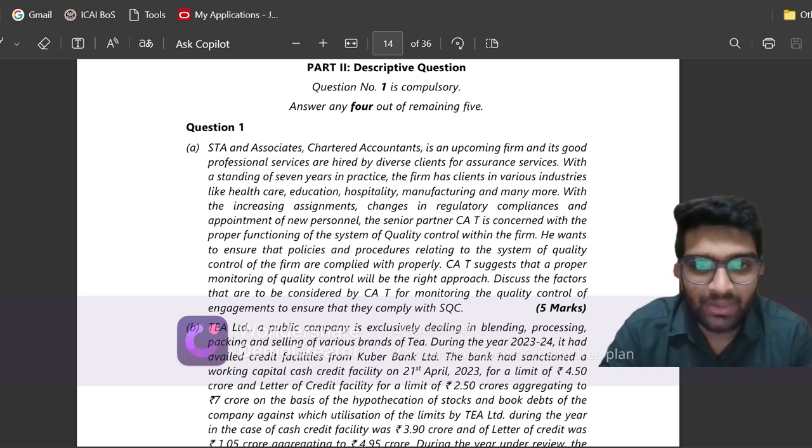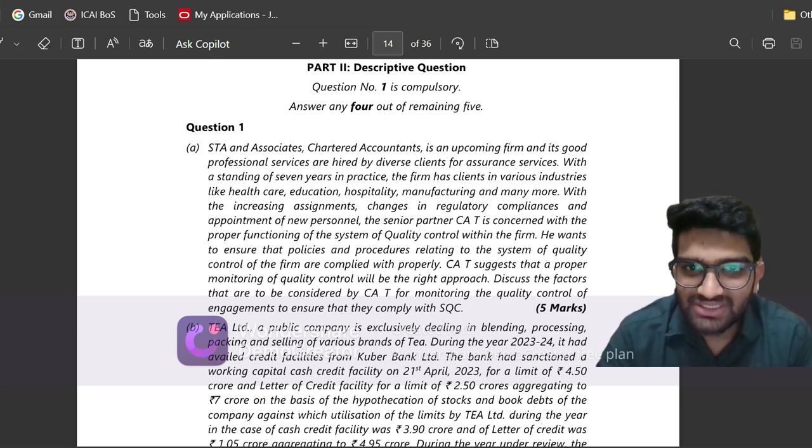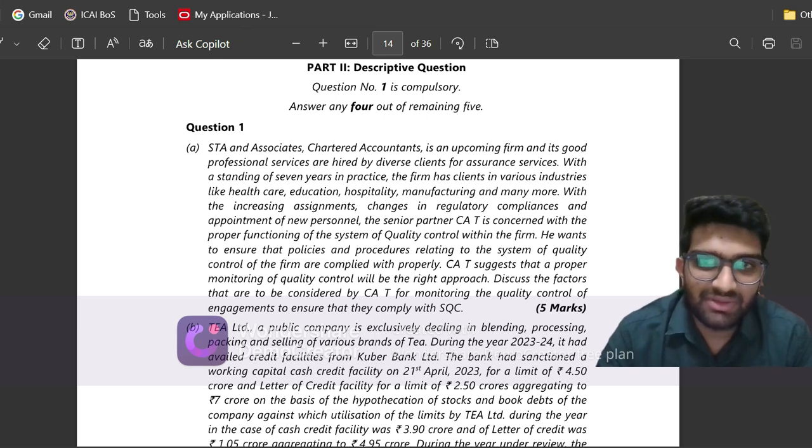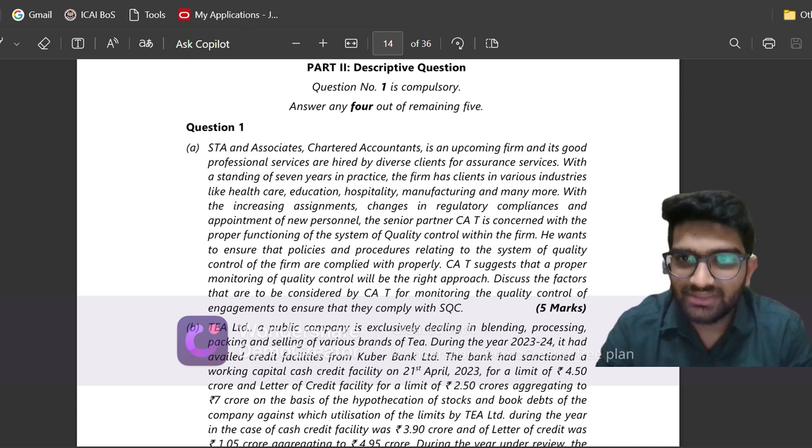One query which I have been receiving from a lot of students is how did I manage to get 93 in audit, and what was my preparation strategy, and how did I present my answers in exam. So I have been receiving a lot of requests to upload my certified copies. I will be doing so, and also I've decided, since it's not possible for me to reply to each one of you, to put up a video on YouTube analyzing my certified copies and comparing them with the suggested answers given by ICAI. So let us start without wasting any time.